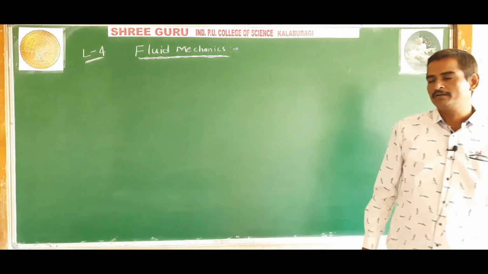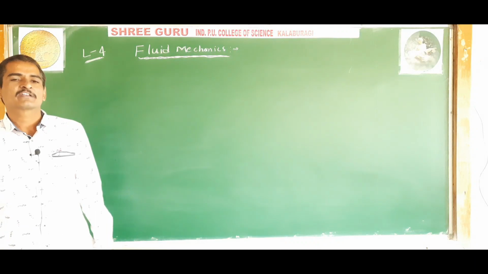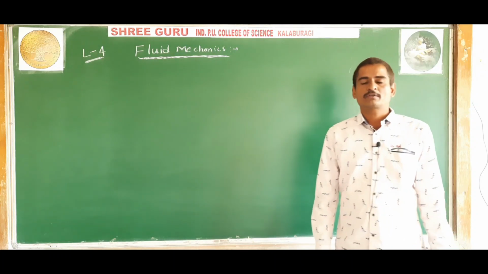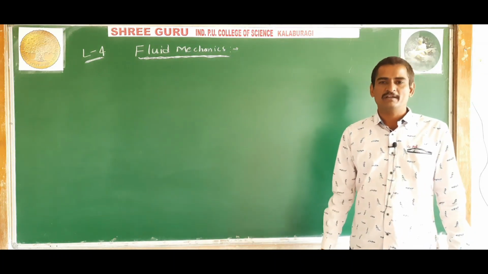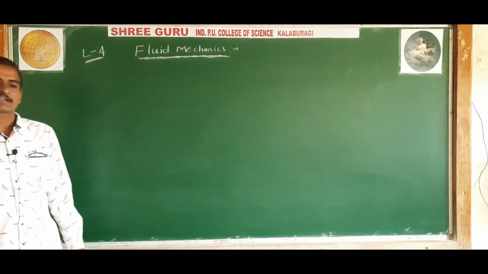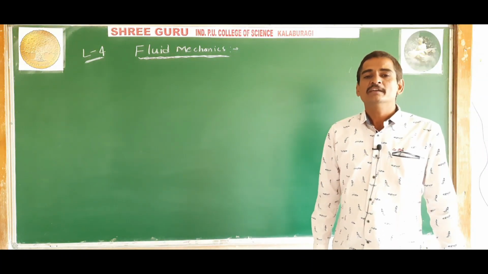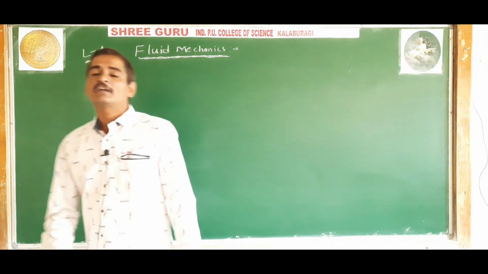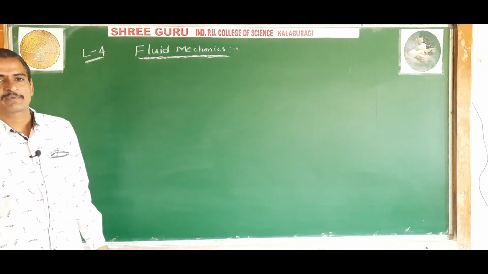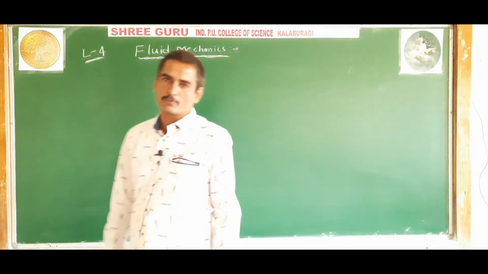A flowing fluid is considered to be incompressible. That means the flowing liquid is considered to be incompressible. That is, the liquid which flows does not compress. Its volume remains constant, or its density will remain constant. Such kinds of liquids we will be using whenever the liquid is flowing.